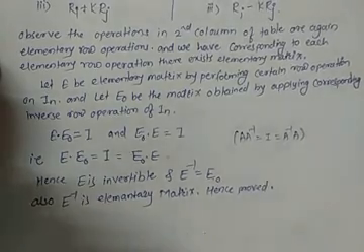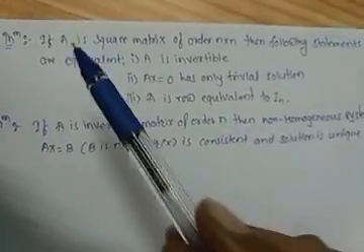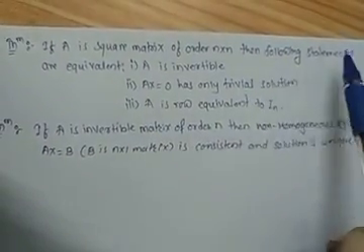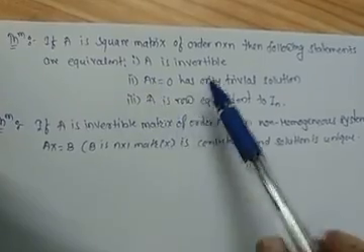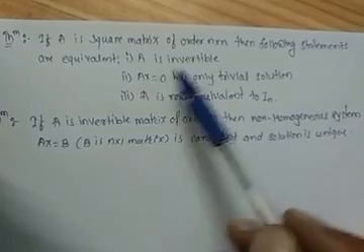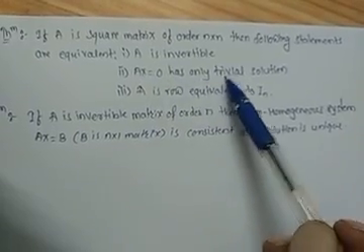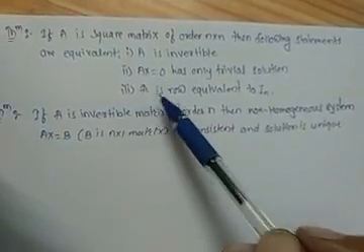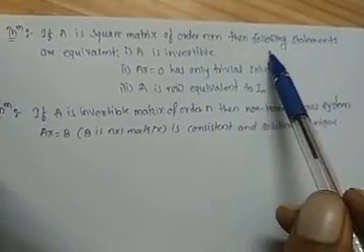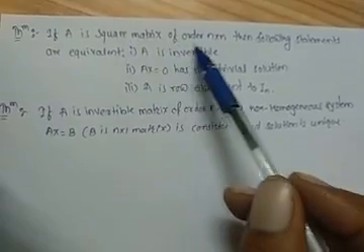Now the next theorem statement is: if A is a square matrix of order n, then the following statements are equivalent. That is, A is invertible, Ax is equal to 0 has only the trivial solution, and A is row equivalent to the identity matrix. These 3 statements are equivalent if A is a square matrix.